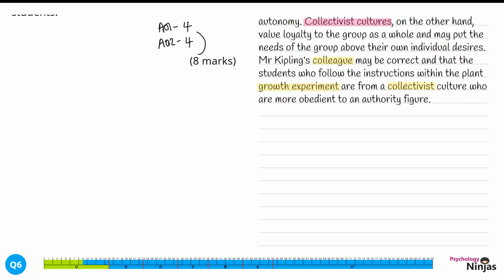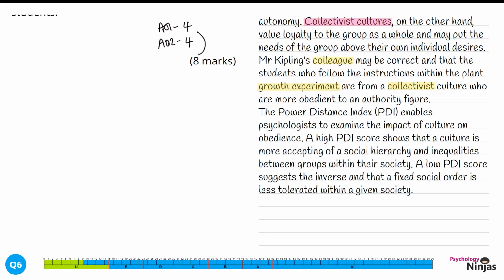We're then going to move back to explanation and talk about another factor that might affect developmental psychology. The Power Distance Index enables psychologists to examine the impact of culture on obedience. A high PDI score shows that a culture is more accepting of a social hierarchy and inequalities between groups within their society. A low PDI score suggests the inverse, that a fixed social order is less tolerated within a given society. We've discussed in detail here how culture, still as a developmental aspect of psychology, would impact these findings.